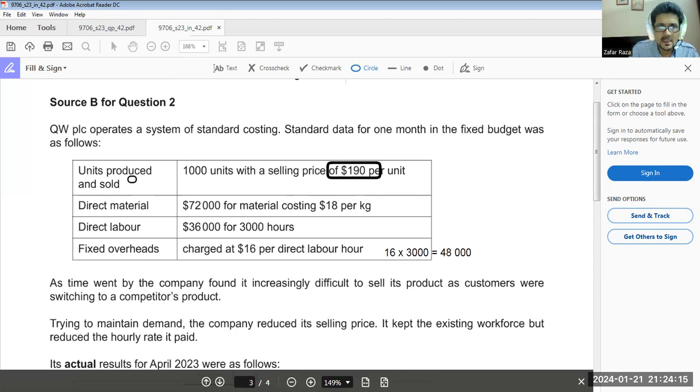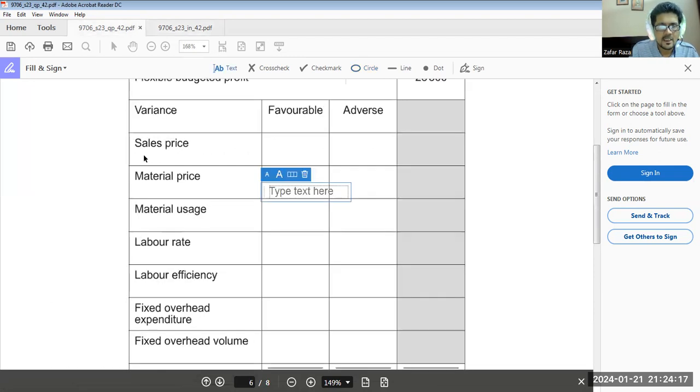According to our standards, if we sell 750 units multiplied by 190, that would be $142,500.